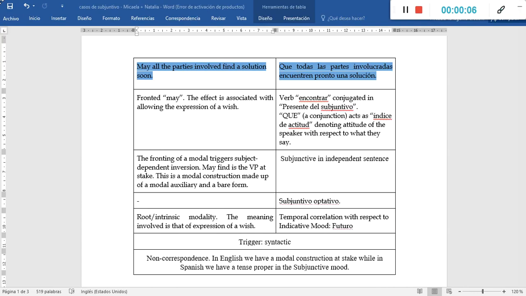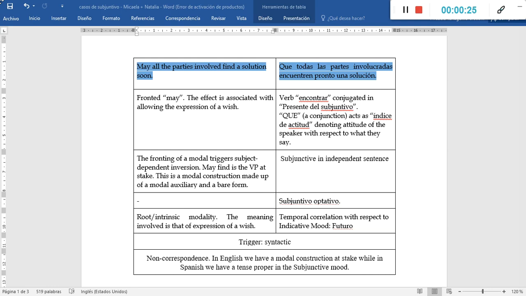So today in this video we are going to cover the analyses that were assigned for this week that are related to the week's topic, which is subjunctive mood.